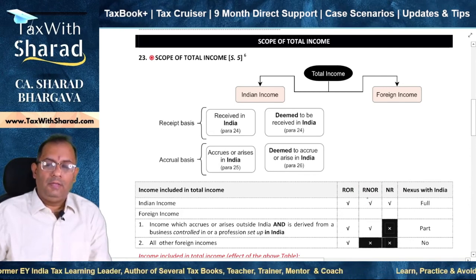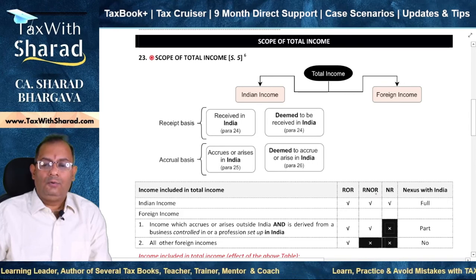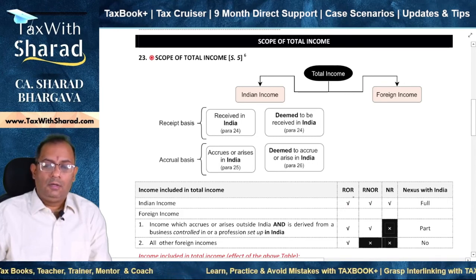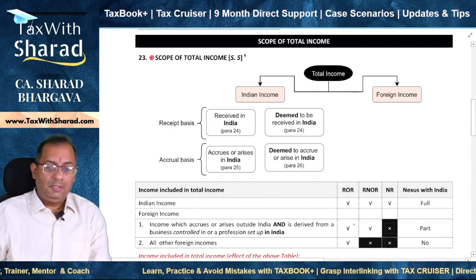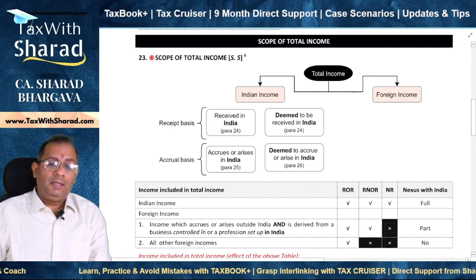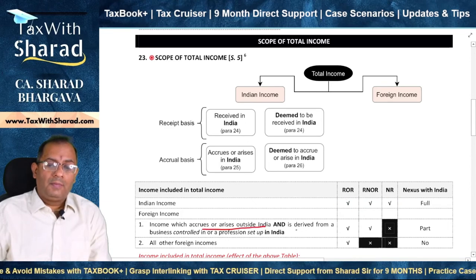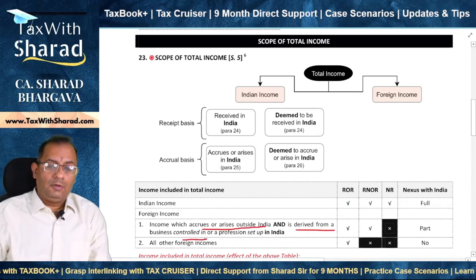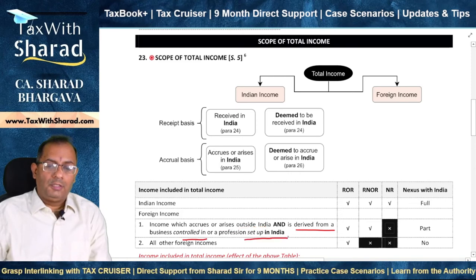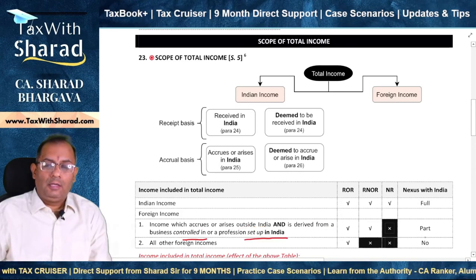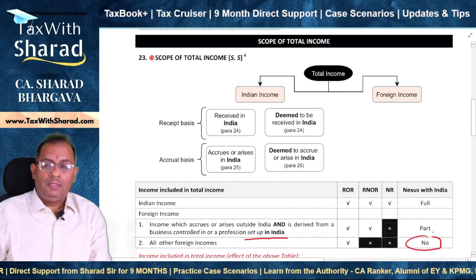Okay, Indian income we are clear. In the case of RNOR, it is included because Indian income is taxed in the hands of a person irrespective of the residential status. But if the income accrues or arises outside India and it is derived from a business controlled in India or a profession set up in India, that means one cannot say that there is no nexus at all with India.